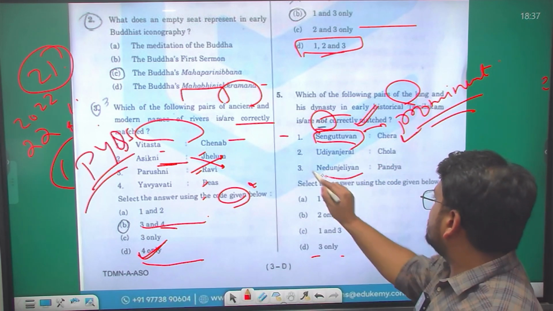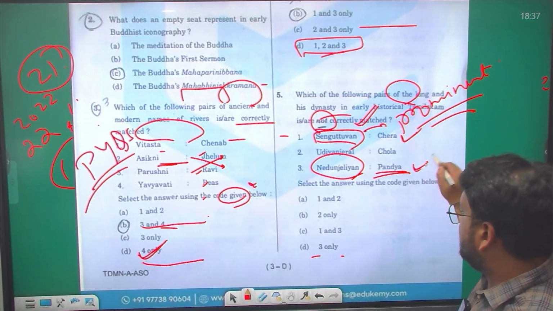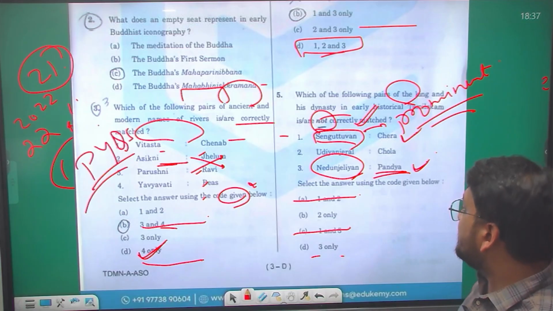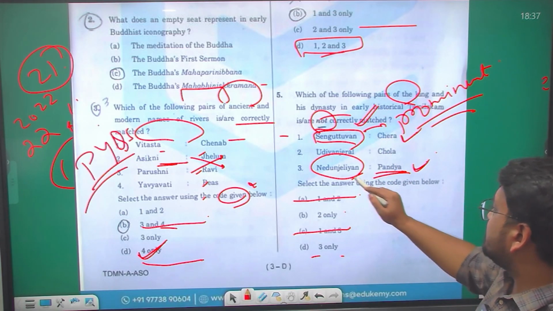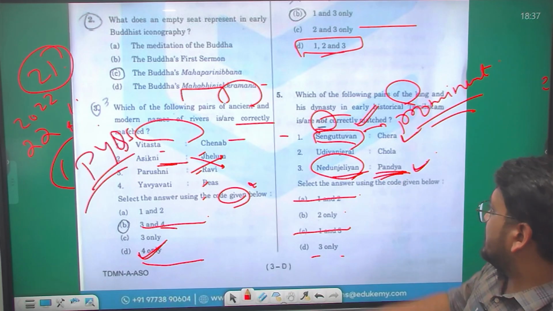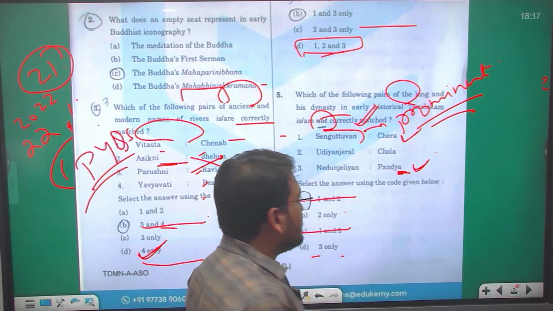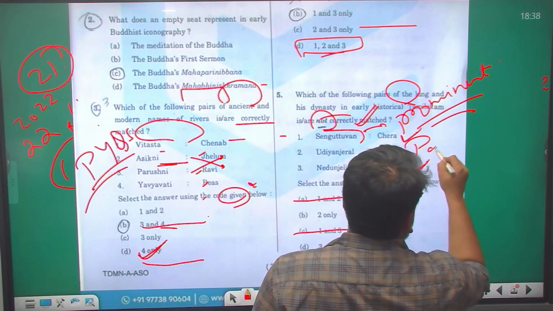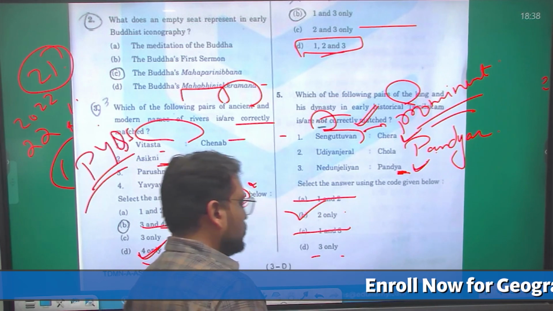Then Nedunjeliyan, that is Pandya. Yes, this statement is also correct. So the first is correct, so that option gets eliminated, and C gets eliminated because we are asked the not-correct question. Left with 2 only and 3 only, and as we have seen, this is also a Pandyan king. And we are left with Udayan Jeral, and he is a Chera king. So the answer here is B, 2 only.